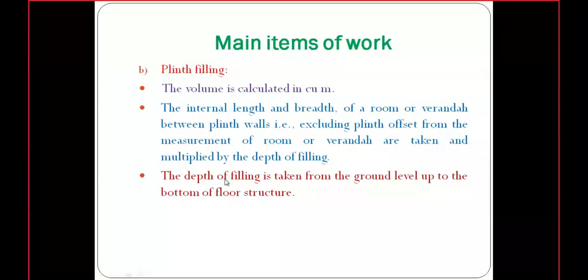As I said, the depth of filling is taken from the ground level up to the bottom of the floor structure. After filling of earthwork, we need to cast a flooring, that may be PCC or any other flooring. Whatever level is there for the bottom of that concreting or flooring, from that point to the ground level of the existing structure.